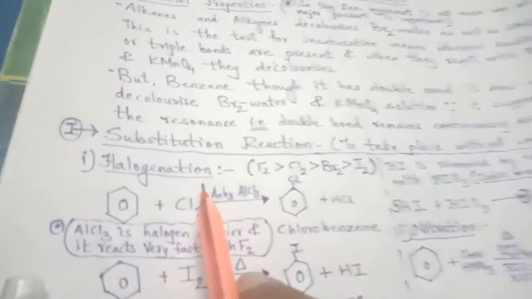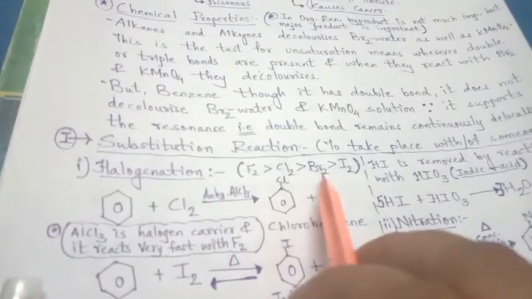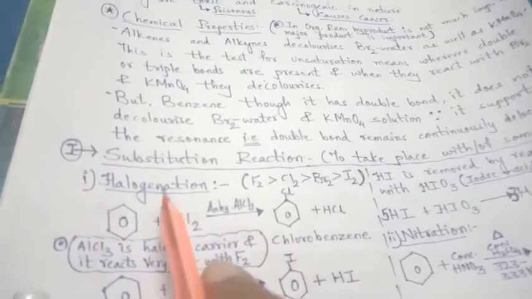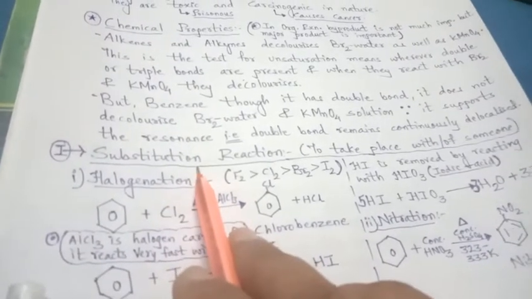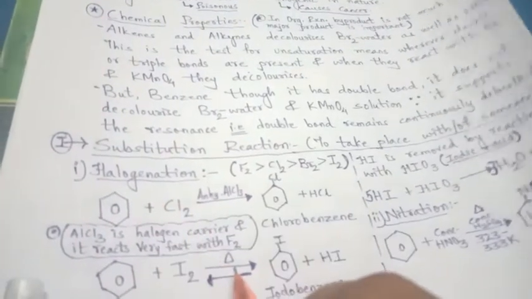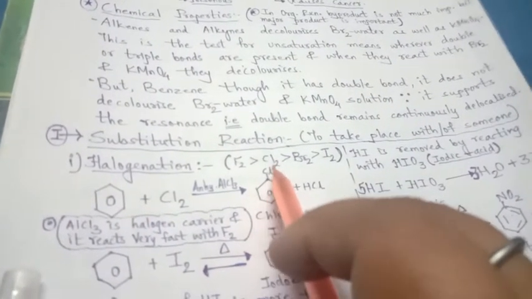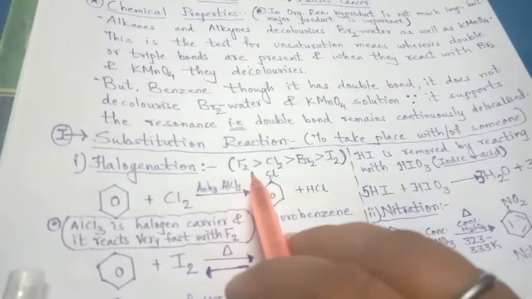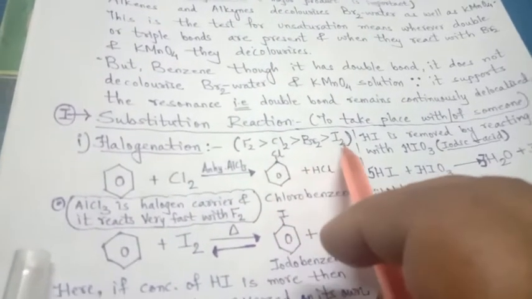Now the halogenation reaction means when benzene reacts with any of the halogens, fluorine, chlorine, bromine, iodine, then it gives the halogenation reaction. It means addition of halogen will take place. But here the addition is in the sense of substitution. It means not with the complete benzene, but by taking the place of the hydrogen, chlorine will be substituted there. The reactivity for halogenation is highest with fluorine, then chlorine, bromine and then iodine.